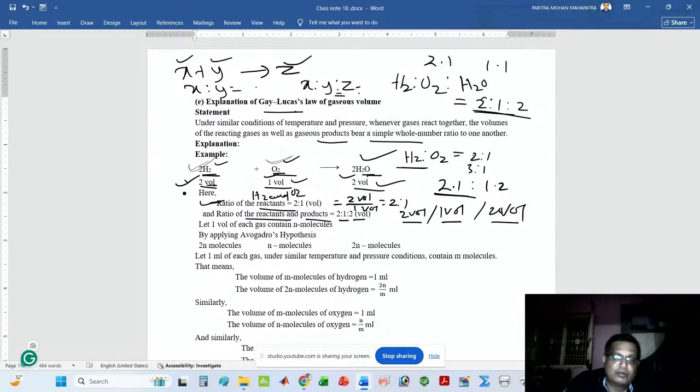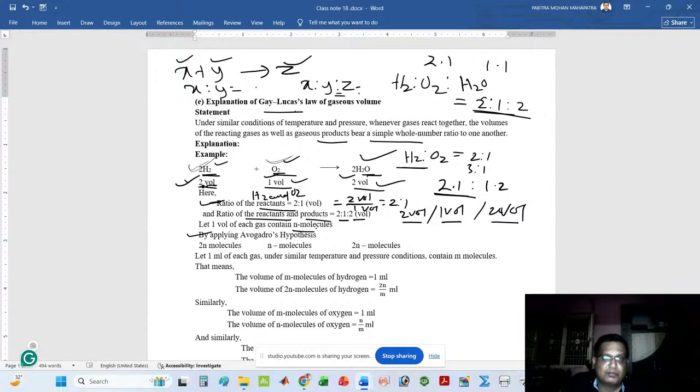Suppose I want to apply Avogadro's hypothesis, then what will I write here? Suppose 1 volume of each gas contains n molecules. As your choice, you can take n molecules, m molecules, p molecules, q molecules; you can write any term. Let one volume of each gas contain n molecules. If I apply Avogadro's hypothesis, here I can write for one volume n molecules.